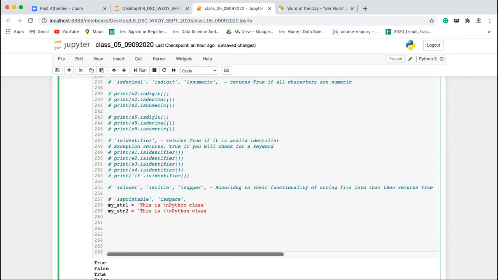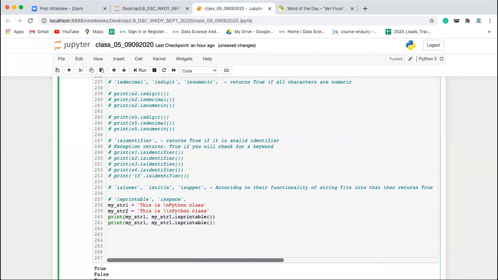Now write my_str1.isprintable(), execute this, and write my_str2.isprintable(), execute this.